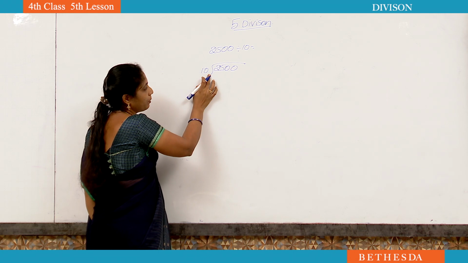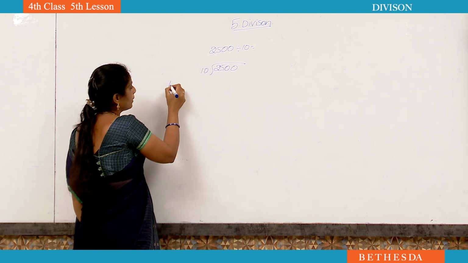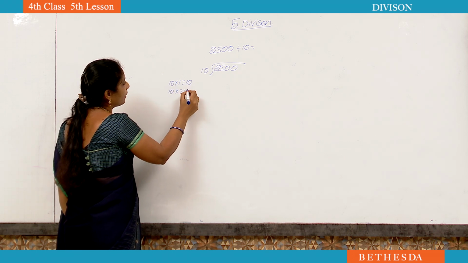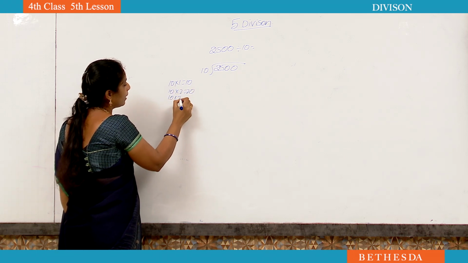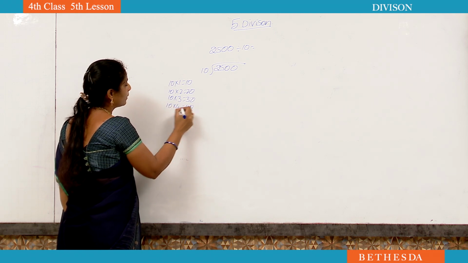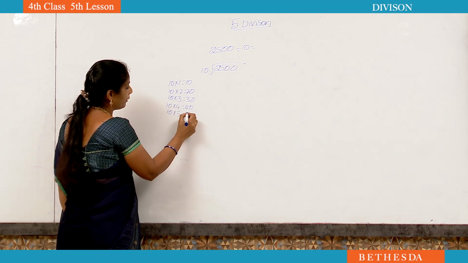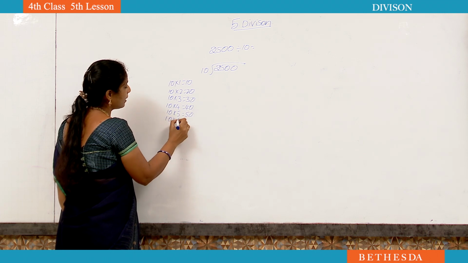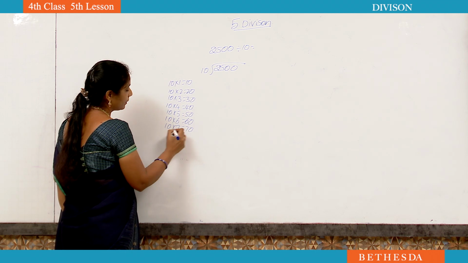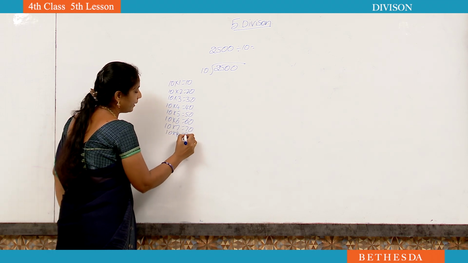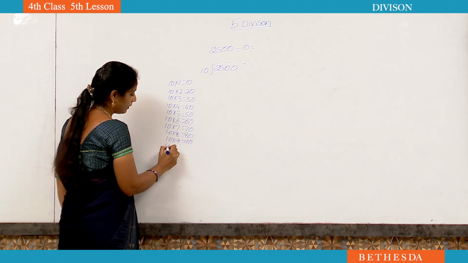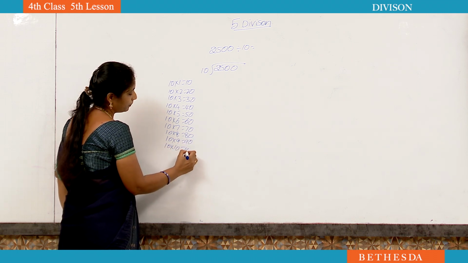Now we need the 10 table. 10 ones are 10, 10 twos are 20, 10 threes are 30, 10 fours are 40, 10 fives are 50, 10 sixes are 60, 10 sevens are 70, 10 eights are 80, 10 nines are 90, 10 tens are 100.